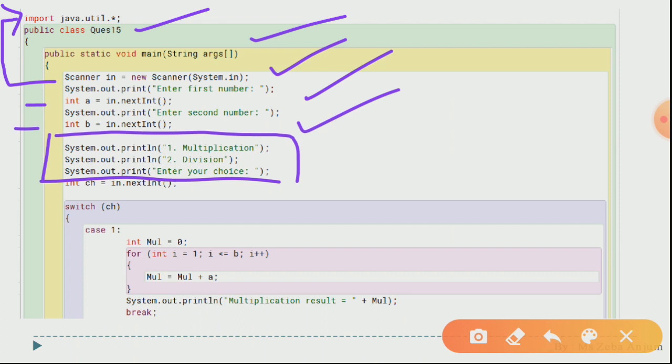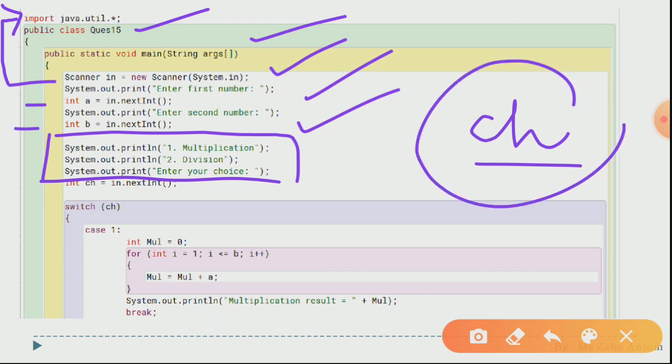You have entered either 1 or 2. If you have entered besides 1, 2, any other number or any other character, then directly you will be moving towards the default value. Okay, so 1 or 2, you have to choose one of these two, and the choice will be stored in a variable named as ch. Okay, and with the help of this ch we are going to use our switch case over here.